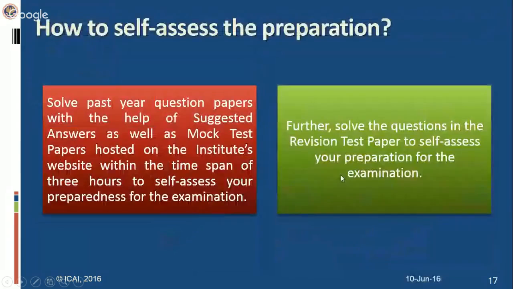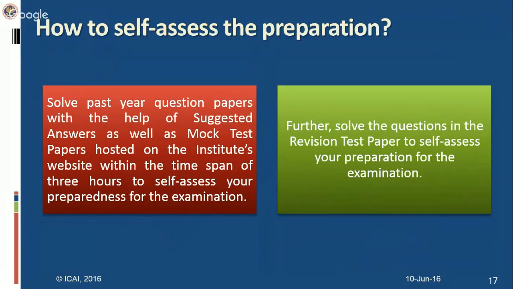For that, what you can do, you can solve the past year question papers with the help of the suggested answers. But of course, it's a regularly updated subject, keeps on changing. So you have to update and amend that question paper of the past attempt according to the Finance Act relevant for the particular examination. And the institute also comes up with the mock test papers, which are posted on the institute website, and you can also go to the branches or the regional offices to attempt these mock test papers. And if it is not possible for you to go there, then you can download it from